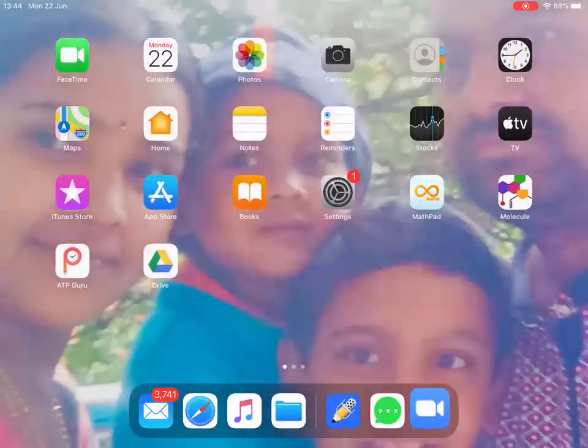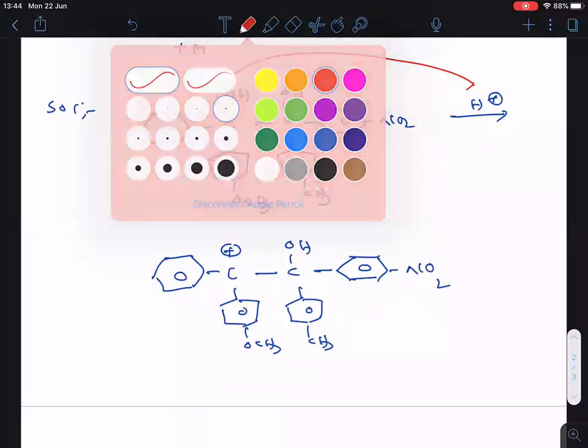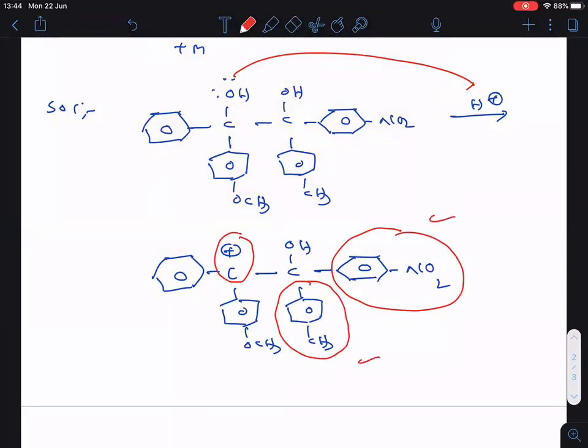Now, try to understand my point here. Everyone knows this is the carbocation. On the adjacent carbon, two rings are there. This is one ring, this is one ring. Any one ring should migrate, either this ring or this ring. But which will migrate? That is important here.